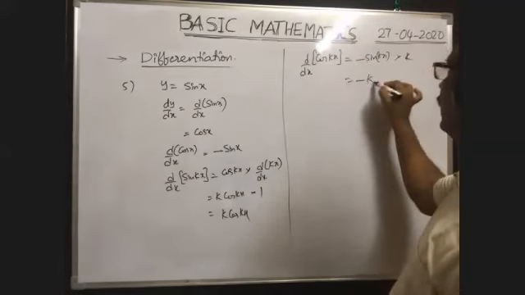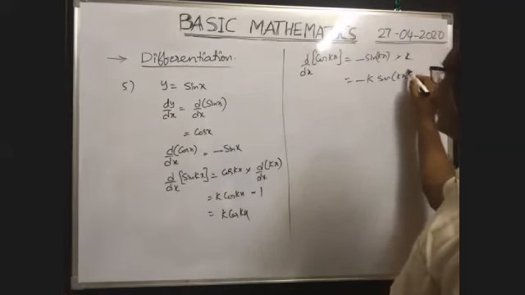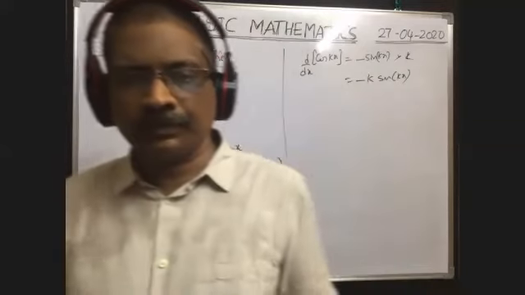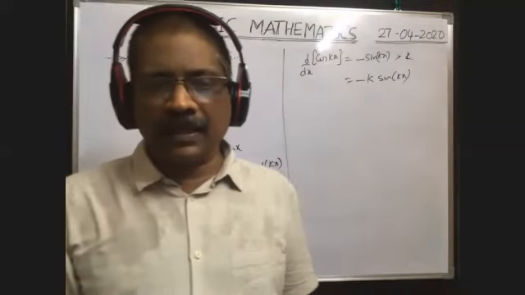Therefore minus k into sin kx. In this way you will get minus k sin kx.